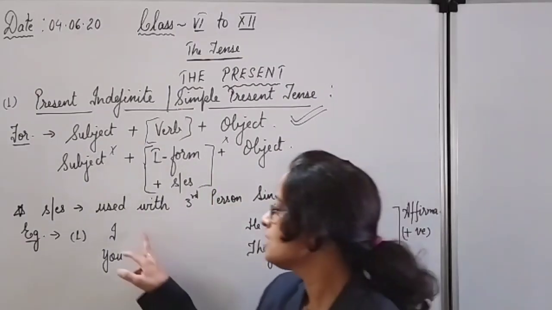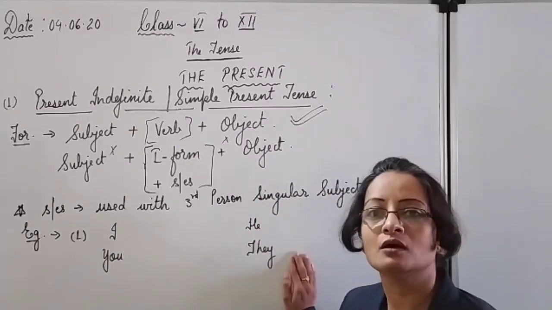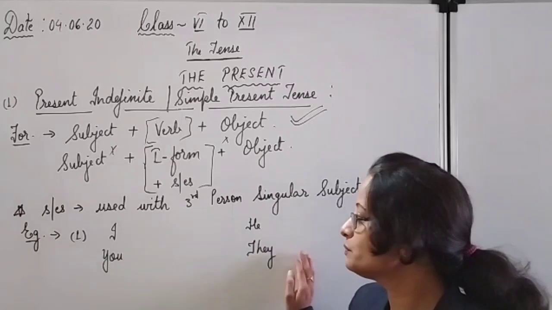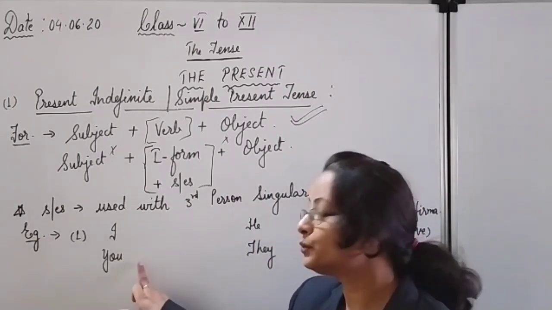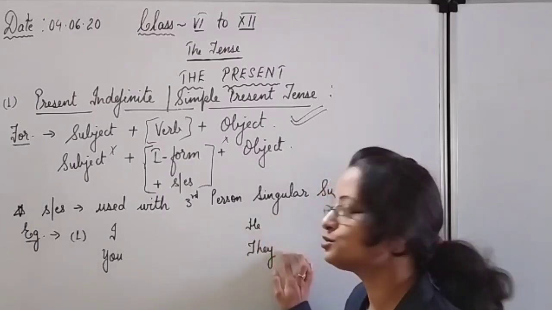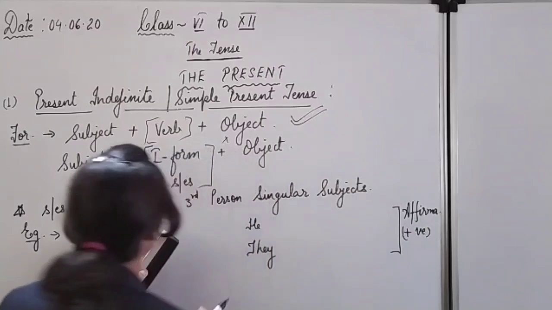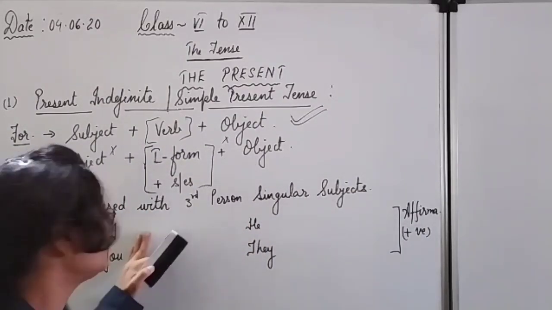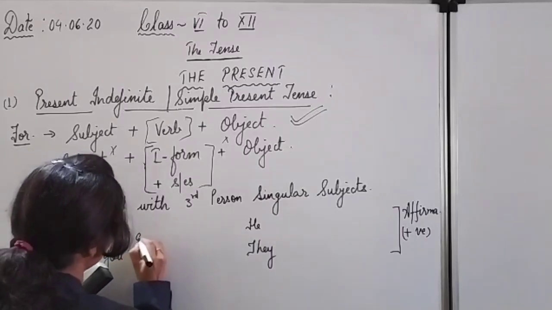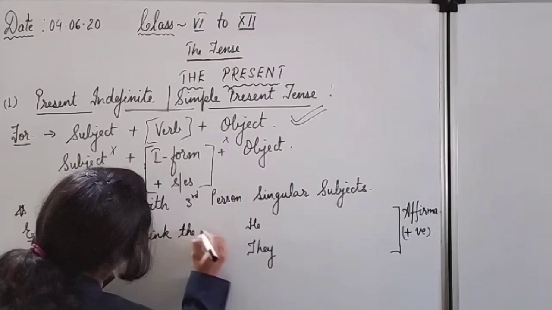example, look here, I have taken 4 different types of subjects according to the persons. All the persons I have tried to cover. I, first person; you, second person; and these two, singular and plural third persons. So see, we will take a common sentence for all so that you will be able to make the difference. I drink the milk.